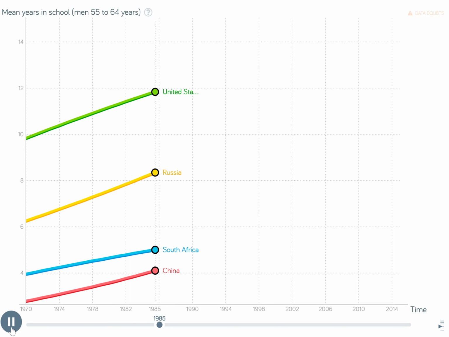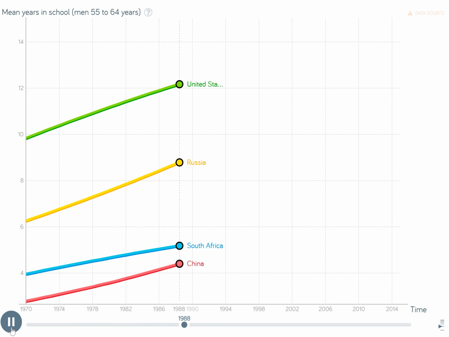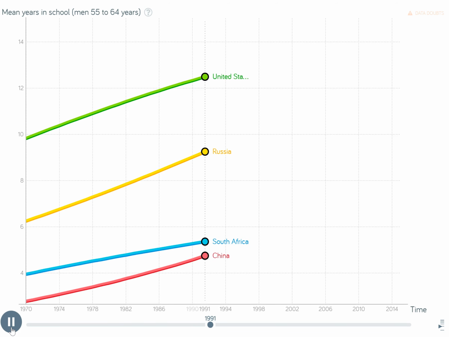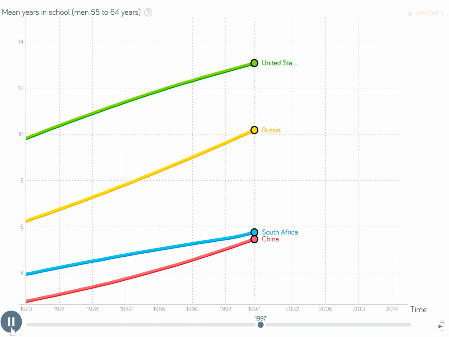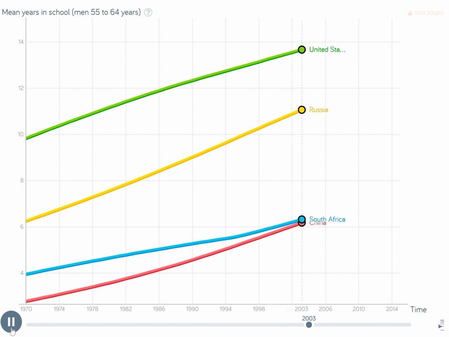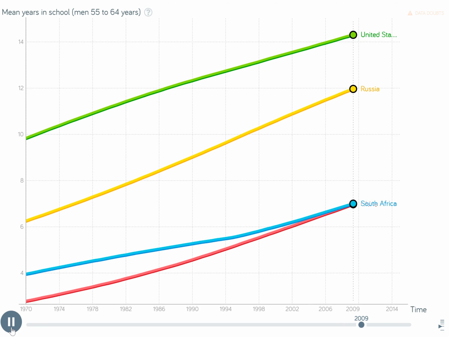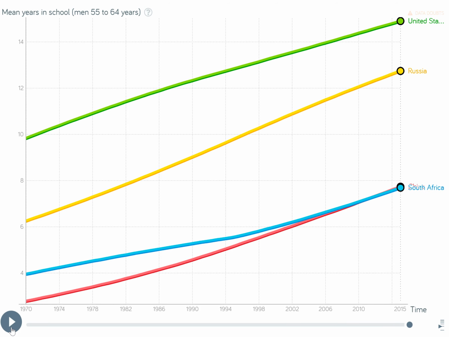As you can see, this line graph shows the positive relationship between mean years in school for men aging from 55 to 64 and time. Since 1970, the United States mean years in school has increased by 5.06 years, Russia's has increased by 6.54 years, South Africa has increased by 3.73 years, and China's has increased by 4.95 years, all at relatively steady rates. These 4 countries were chosen to represent this relationship because they are all high producers of agriculture or agricultural exports for their respective world regions.